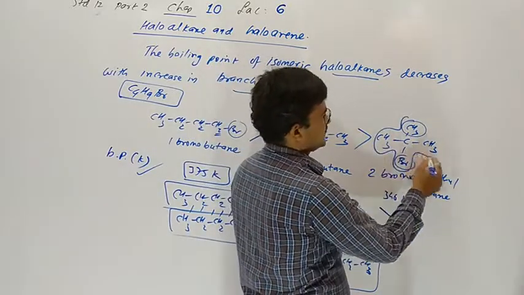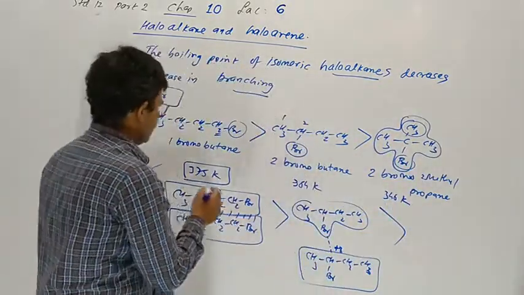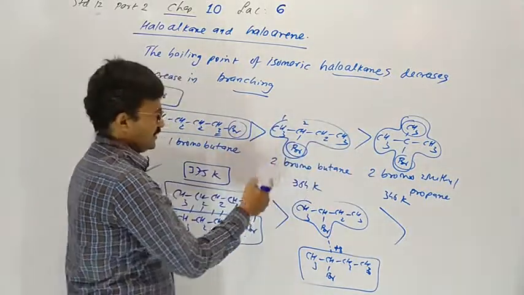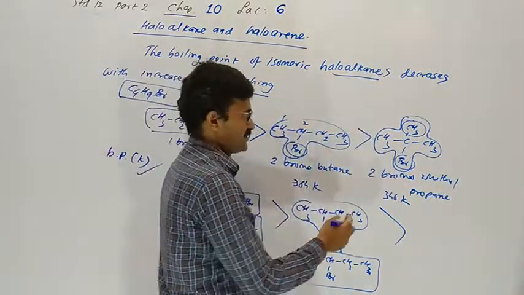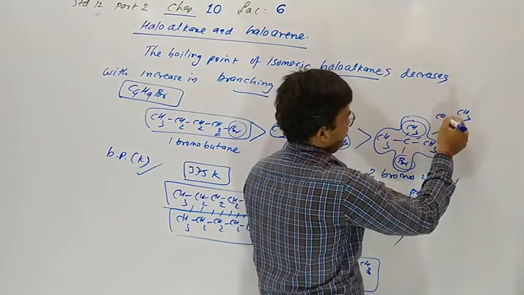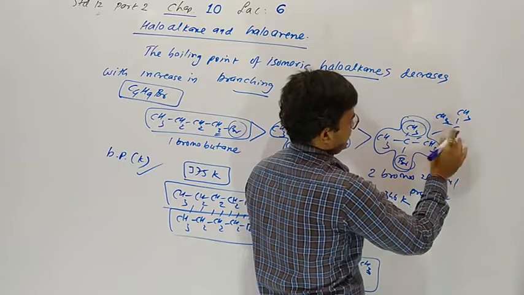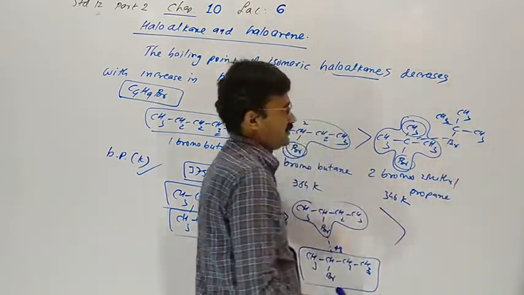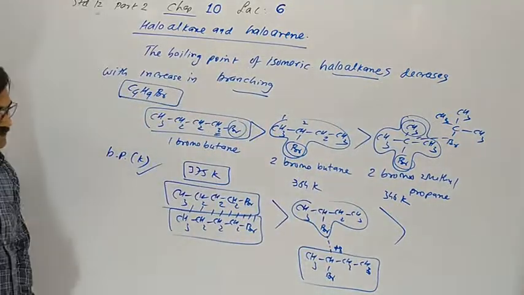Here there are two branches, so surface area is least, and attraction between two molecules is very less, and molecules are far from each other.